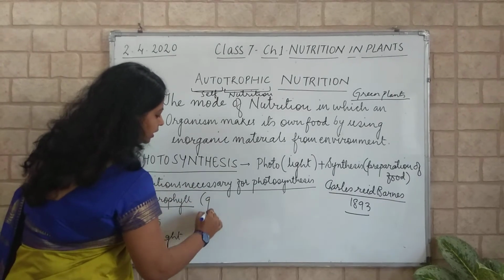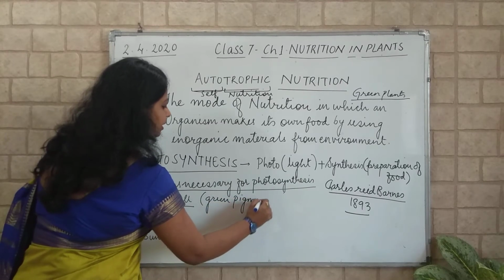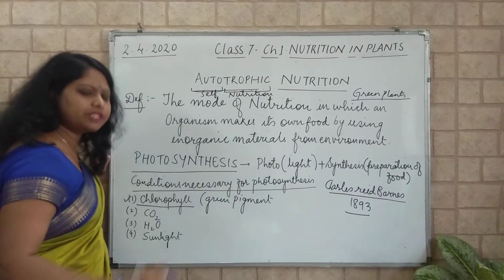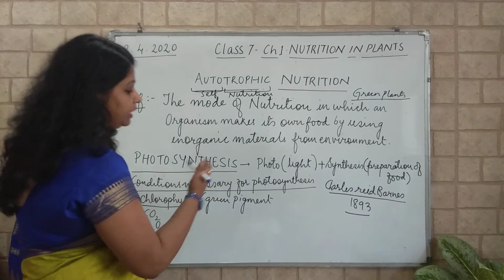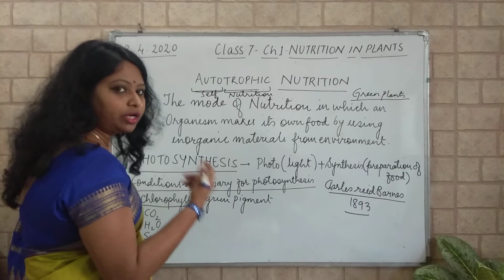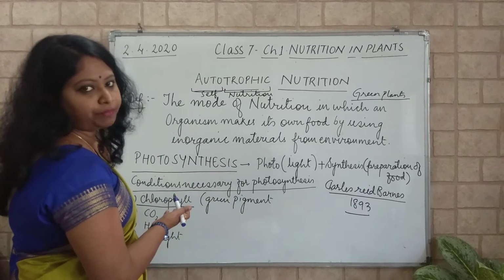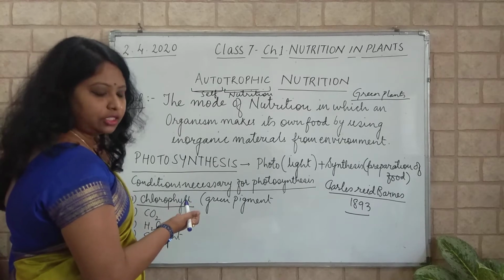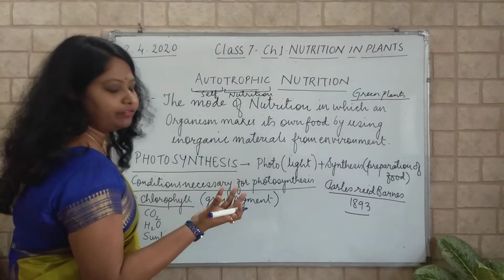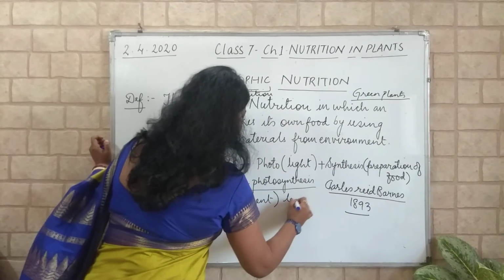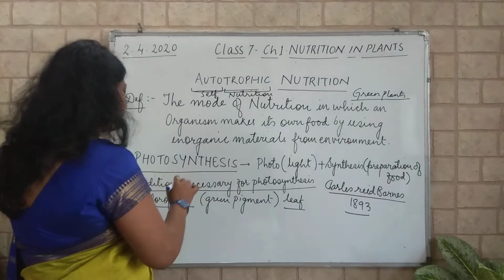Chlorophyll is a green pigment which is present in the leaves, and in the young stems also you can see. Why plants are green in color is because of this pigment chlorophyll. So it is present specifically in leaves. So this is a pigment which is necessary.